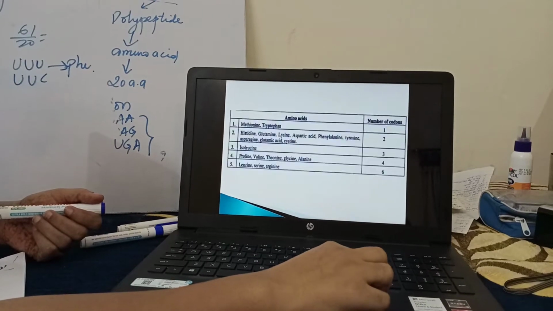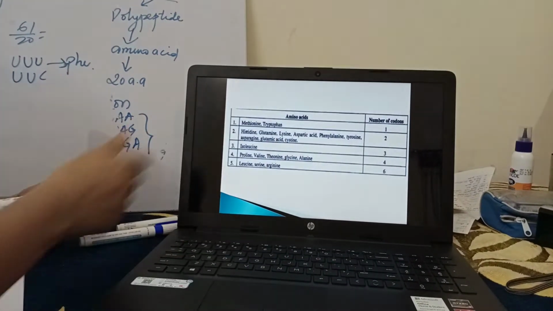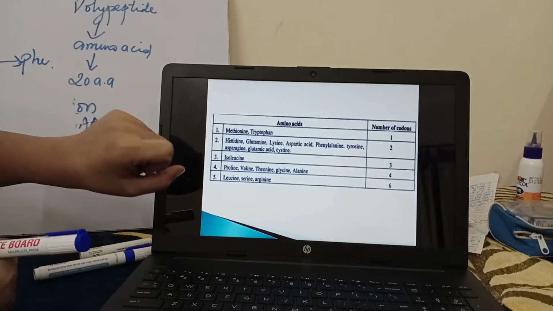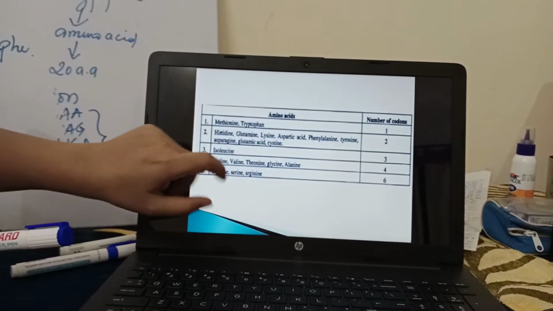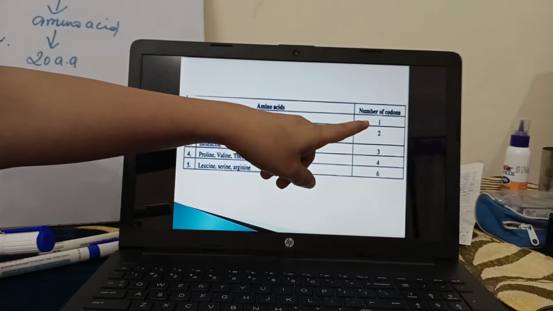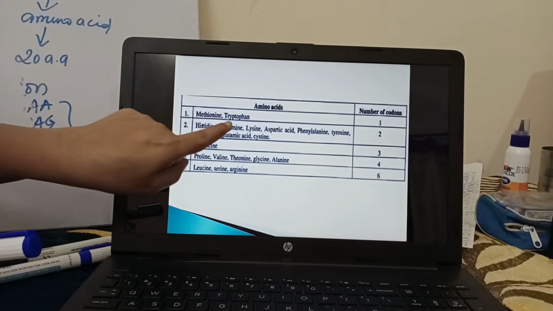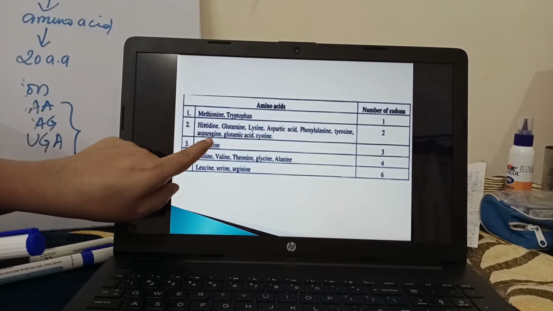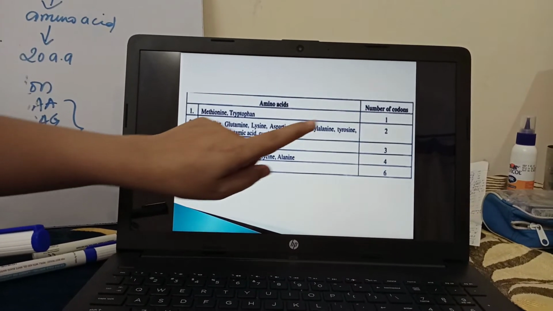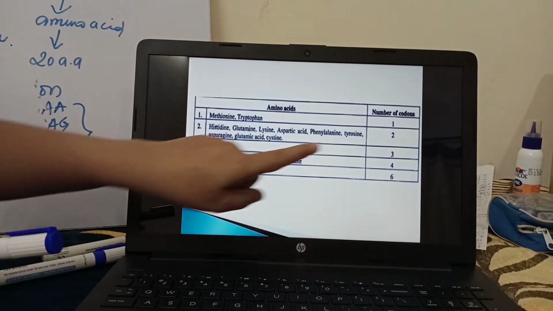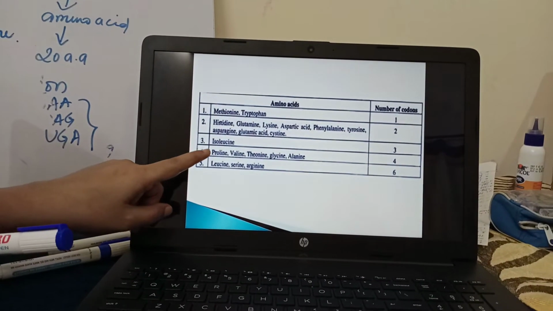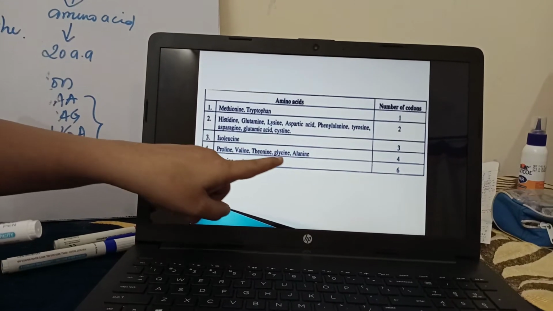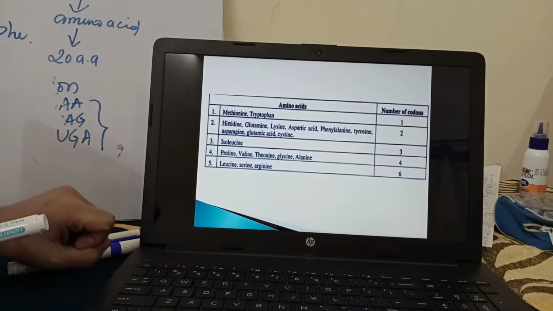Now you can see there is a summary of which amino acid is synthesized by how many codons. Methionine and tryptophan are synthesized by 1 codon. Histidine, glutamine, lysine, aspartic acid, phenylalanine, tyrosine, asparagine, glutamic acid and cysteine are synthesized by 2 codons. Isoleucine is the only amino acid that is synthesized by 3 codons. Proline, valine, threonine, glycine and alanine are synthesized by 4 codons.